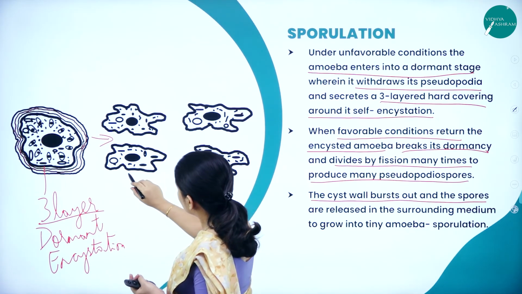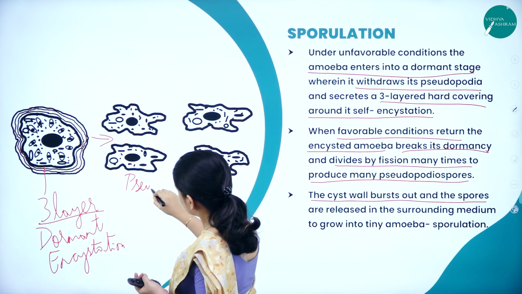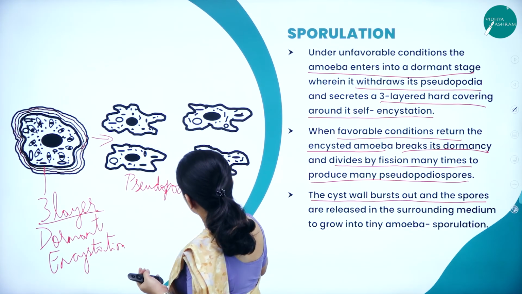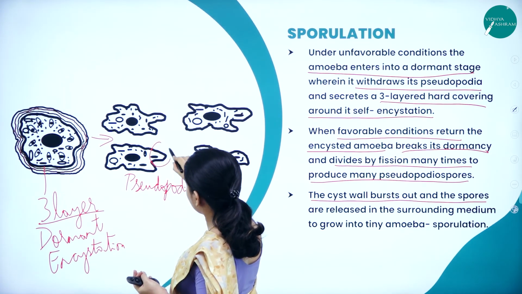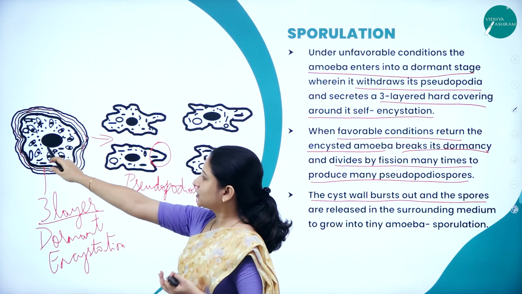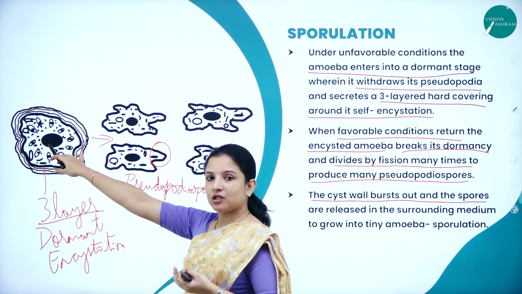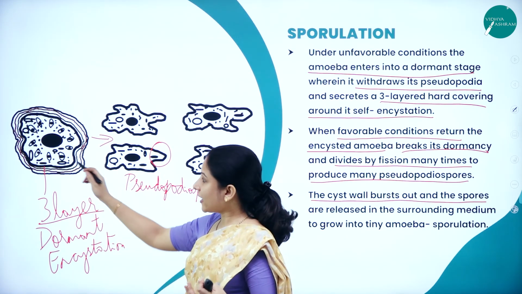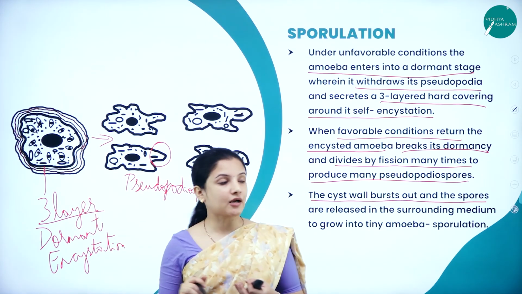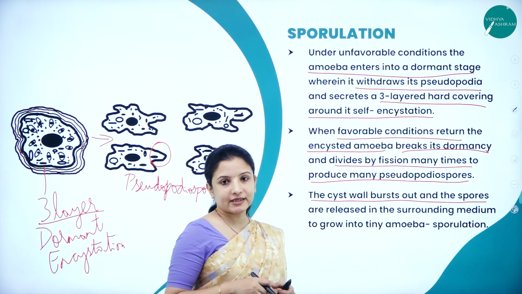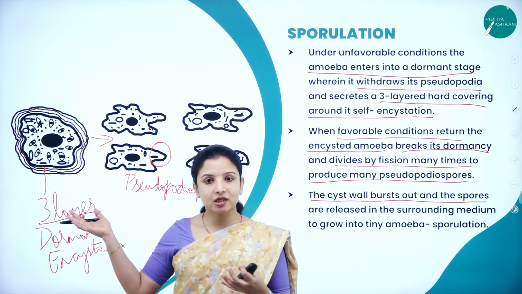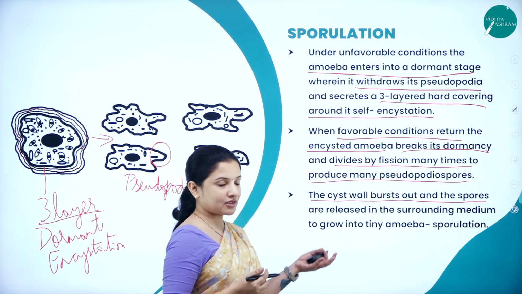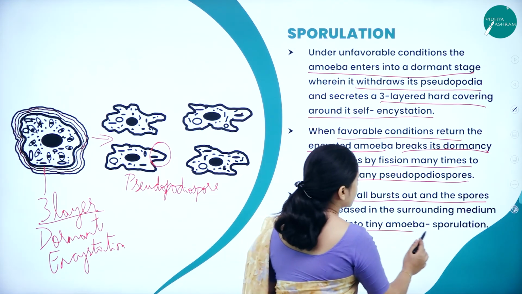Now, can you see here? These are pseudopodiospores. Why? Because they have the false feet, they have the pseudopodia. But under dormant condition, can you see here, is our pseudopodia there? No. They have withdrawn the pseudopodia and formed three layers around them. So the cyst wall, the three-layered wall, will burst out and the spores will get released into the surrounding medium and grow into tiny amoeba.